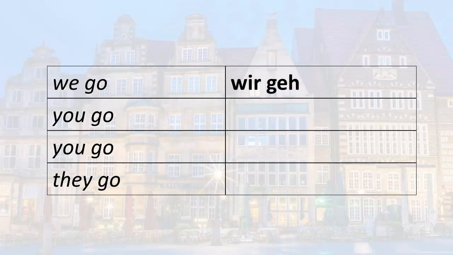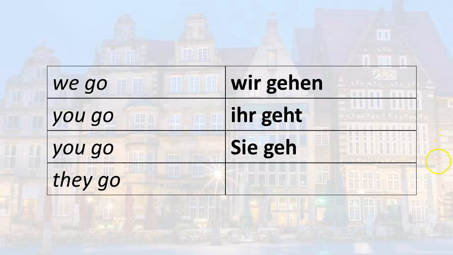We go. Wir gehen. You go. This is the informal plural you. Ihr geht. You go. Again, the formal but plural. Sie gehen. And finally, they go. Notice the lowercase s. Sie gehen.